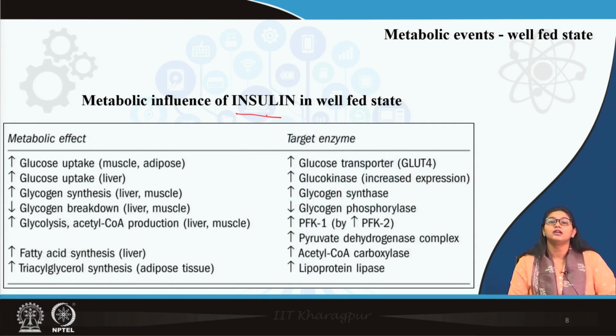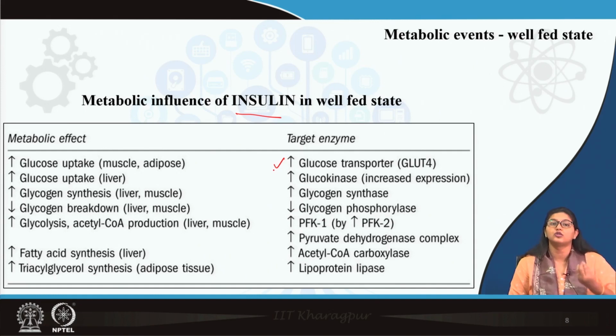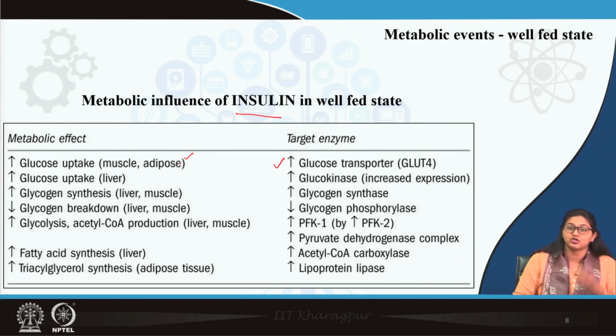Now, how does insulin enhance or rather control this well-fed state? If you remember, this is the time to go back to your previous metabolism sessions, where you can see that insulin enhances the expression of glucose transporter GLUT4, which causes increased glucose uptake in muscle and adipose tissue, not in liver. Remember, in liver the glucose transporter is GLUT2, whereas GLUT4 is insulin sensitive. But then also insulin enhances the uptake of glucose in liver.